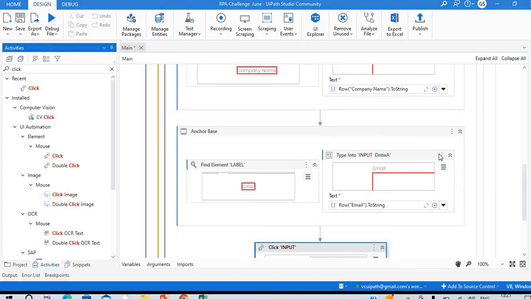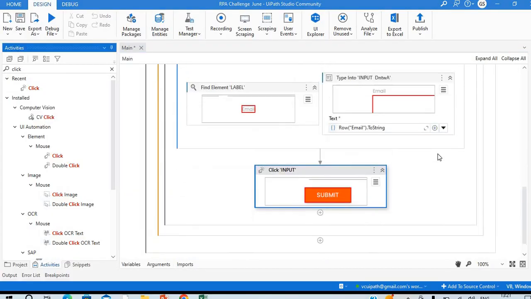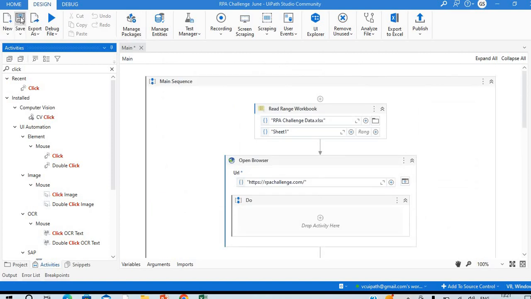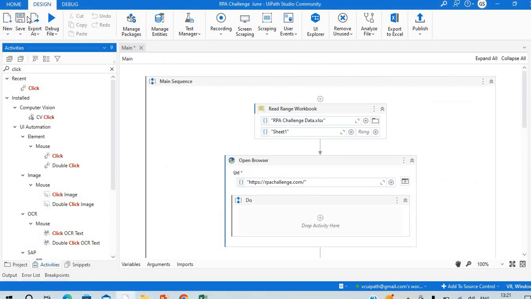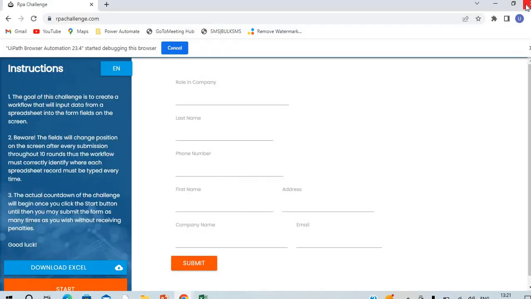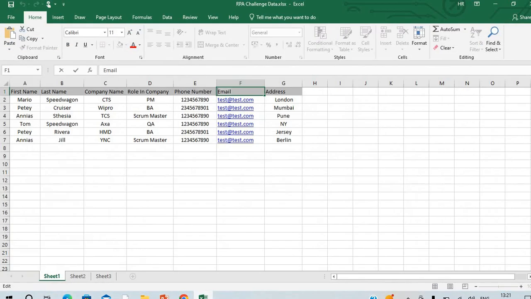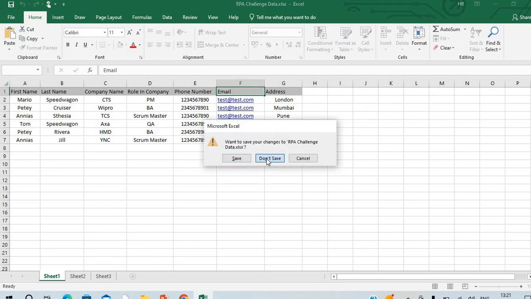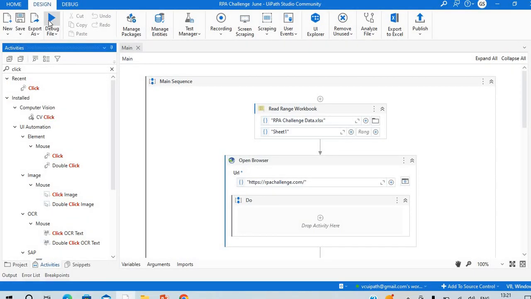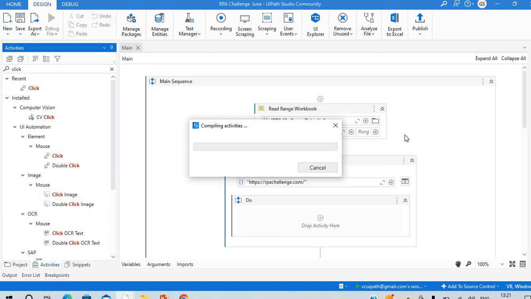That's it. Now you can see we are able to complete our flow. So you can just imagine how much time it has taken. Now what I will do, I will go here, I will save, and I will close this. I will close the Excel as well. And now we can run our flow. So this is a run button. I just click on the run.